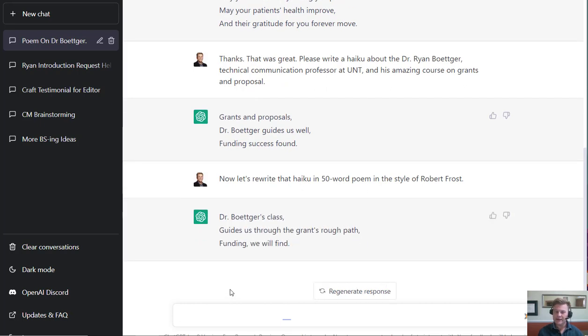So you can see what it did here. It wrote something in the style of Robert Frost, but you'll notice that it still kept it in haiku form. It didn't actually do what I asked it to do. So again, this is a prompt engineering lesson. I said rewrite that haiku, but maybe I should have used a more specific or concrete verb. So what I might now say instead is, I'm going to give it a command verb, and I'm going to say expand the haiku into a 50-word poem in the style of Robert Frost, and we'll see what it comes up with.